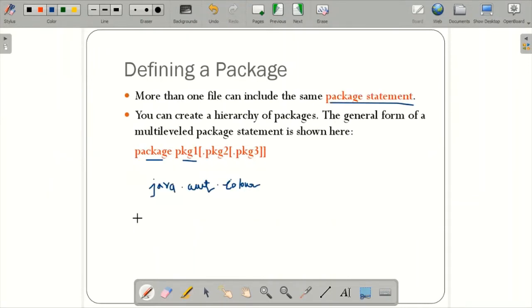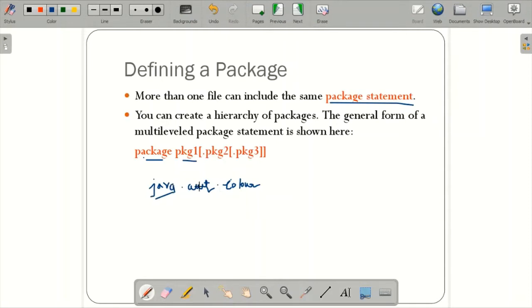More than one file can include the same package statement. You can also create a hierarchy: package1 separated by dot, package2, package3. This is the major package. For example, java.awt.color. What is happening here is Java is the main package, okay? It is a main package.